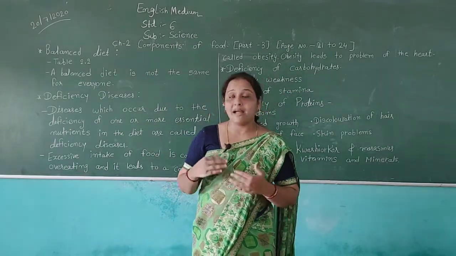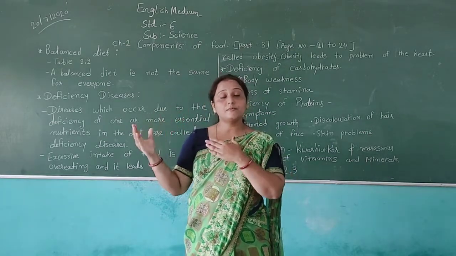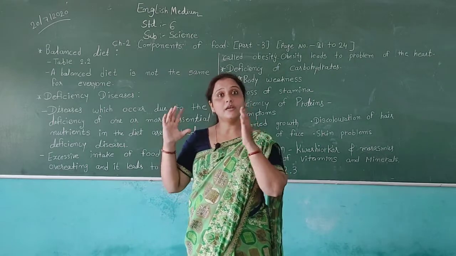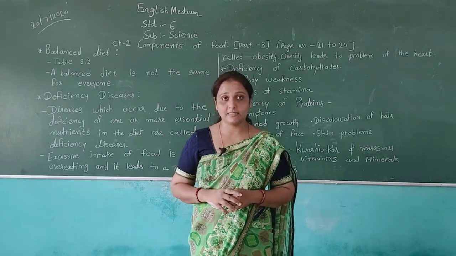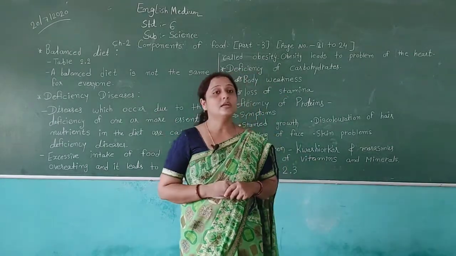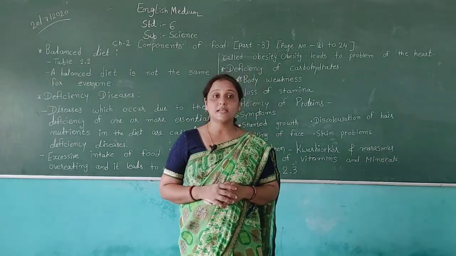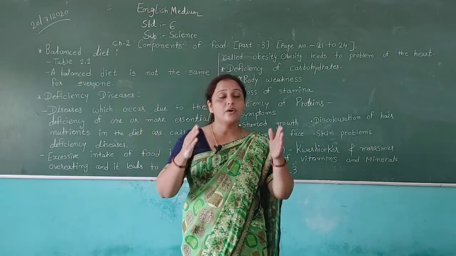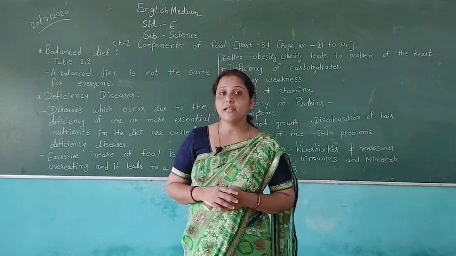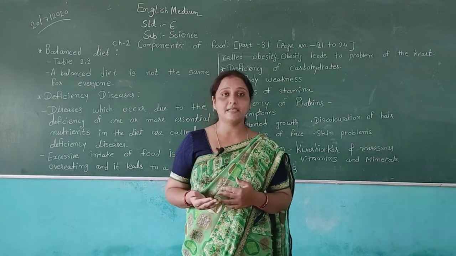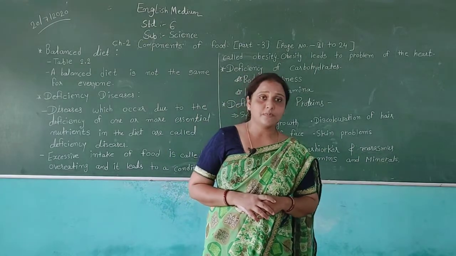Balanced diet. What is a balanced diet? The food which we eat, if in this food we can get enough nutrients, then this type of food is in our balanced diet. In your textbook, there is table number 2.2. In this table, you can see different types of food. First they give the name of the food, then in which food we can get carbohydrates, proteins, fats and other nutrients which are useful to our body for doing many types of activities.